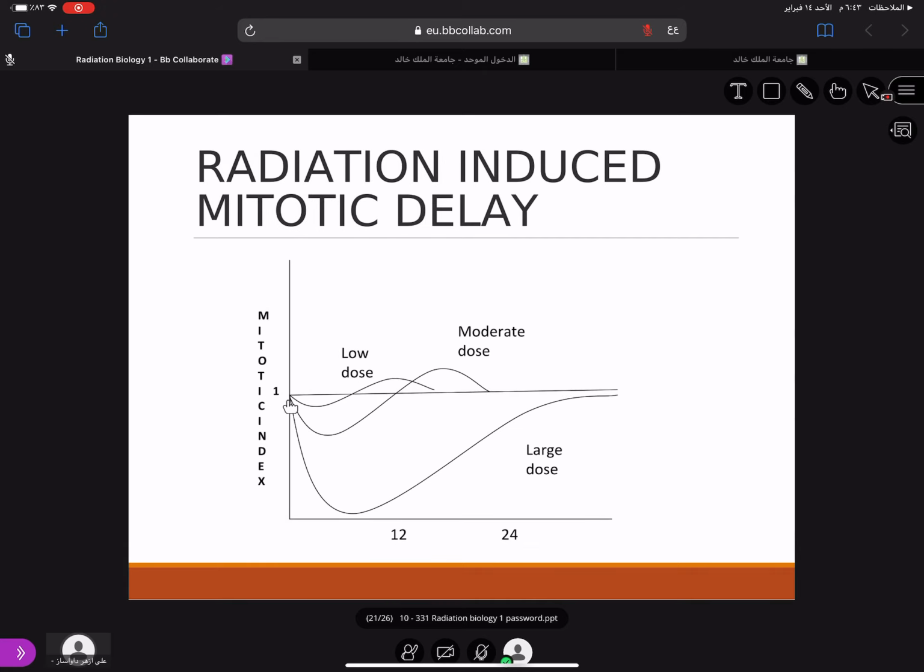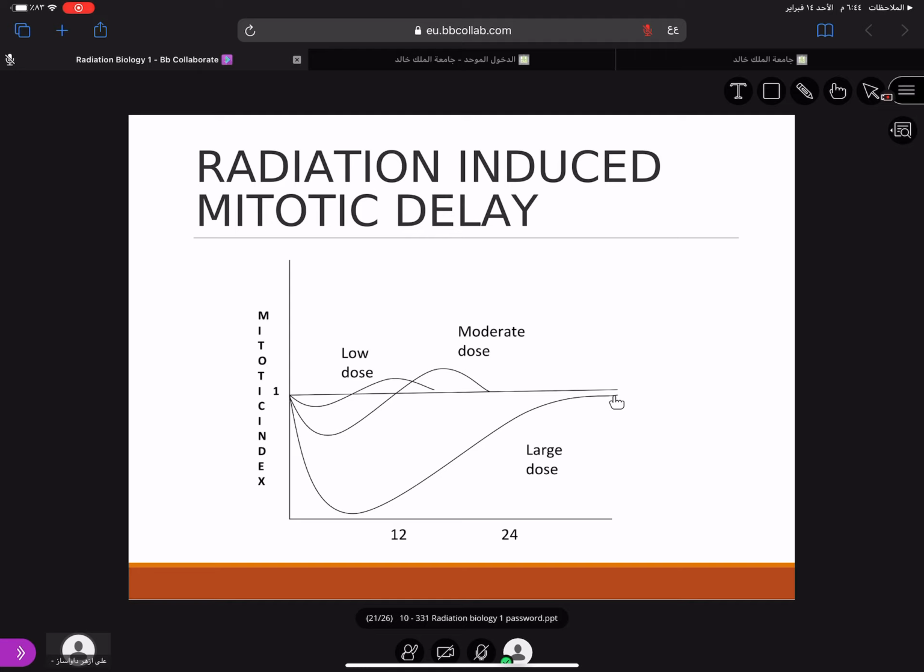This is what I meant. Okay, low dose. When you give low dose, the mitotic index reduces, meaning there is mitotic delay. And then when you remove the dose, the patient comes back to normal. Okay, this is moderate dose, more mitotic delay. Whereas in large dose, mitotic delay is too high. Okay, the mitotic index reduces considerably, but it never comes back to normal. Okay, it is always less than normal.